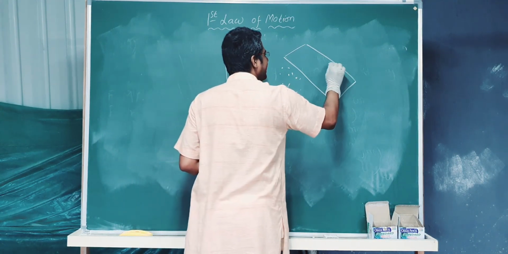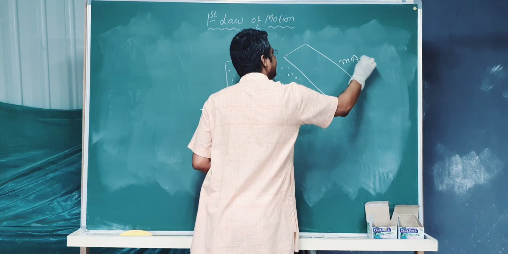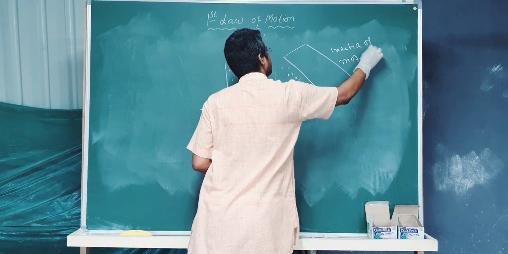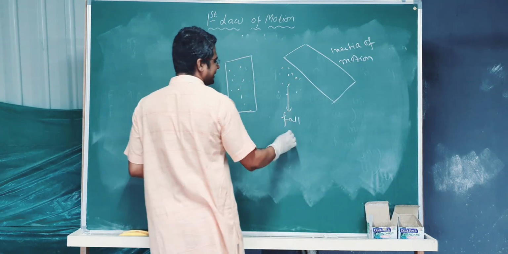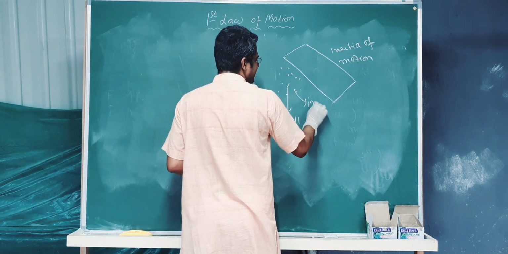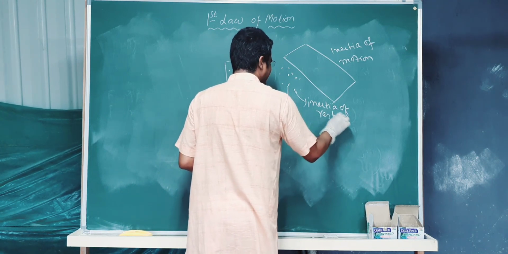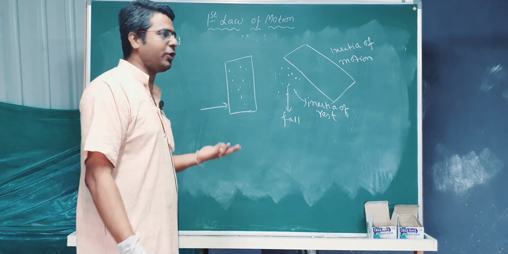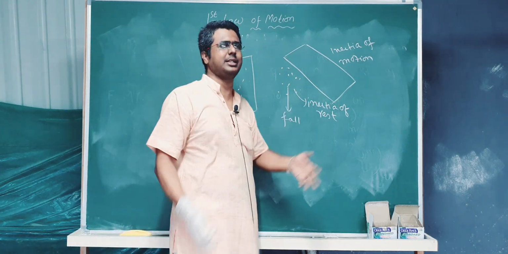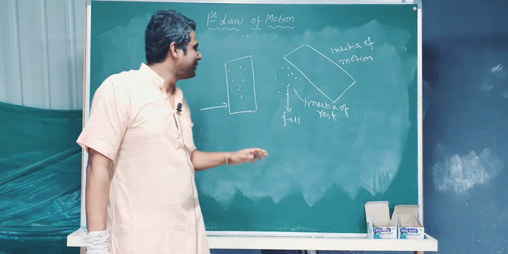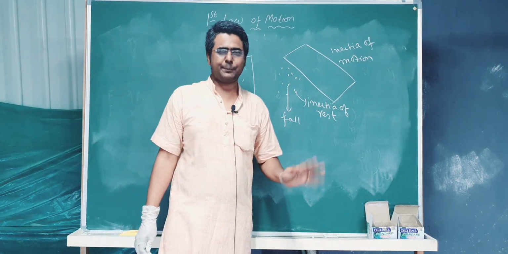The carpet has gone to inertia of motion, but the dust still has inertia of rest. By gravity it will fall. It is no more being given any support by the carpet, no normal reaction force. So it is going to fall. Clear? Carpet का हो गया.